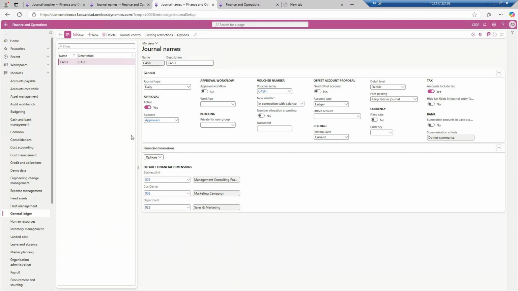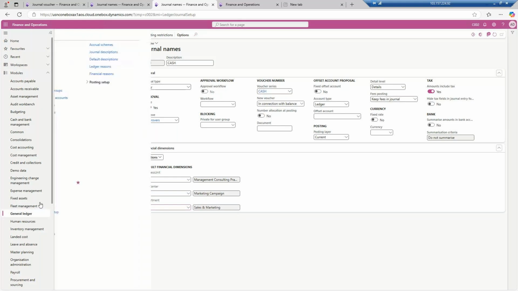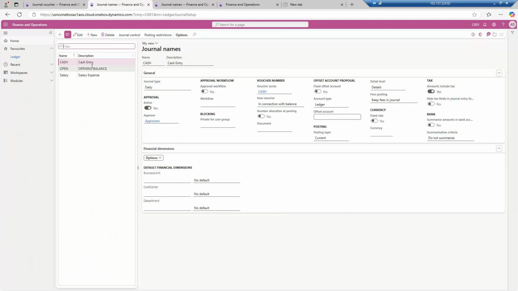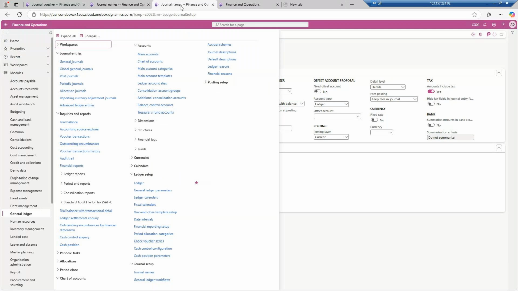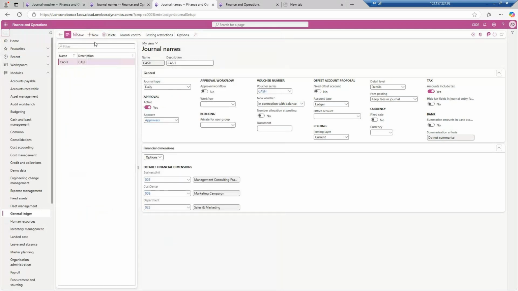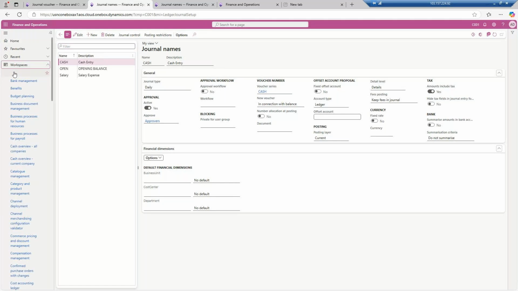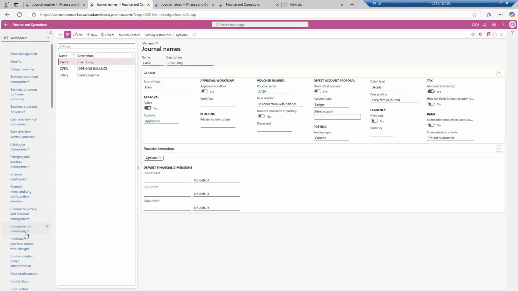But over here, the first entry which we have prepared is the salary expense opening balance. So instead of manually creating it, is there any way out we can copy paste it? Yes, there is a way out. You can go to the workspace and then you can go to the data management.